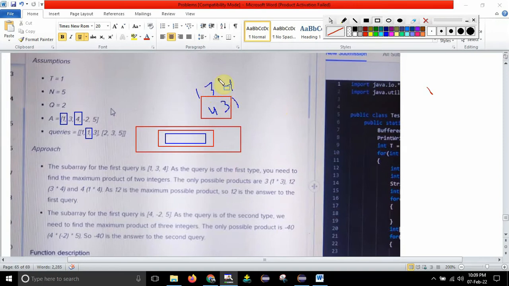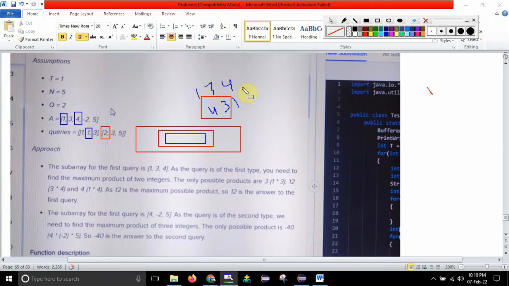Like 1 into 3 is one combination, 1 into 4 is another combination, and 3 into 4 is another combination. If there is one more element, then you will be getting many more combinations. So don't do all those things, just sort the array in descending order, so that the two bigger elements will be at the beginning. Take the first element, multiply it with the second element, and you will get the maximum product of two integers. This is very important, guys. You need to understand this. Once you have done this, if it is type 1, then you need to follow this. Else if it is of type 2, then you need to return the maximum product of three integers.